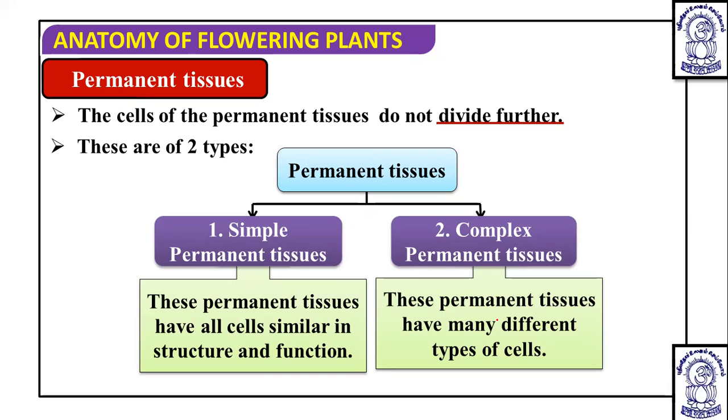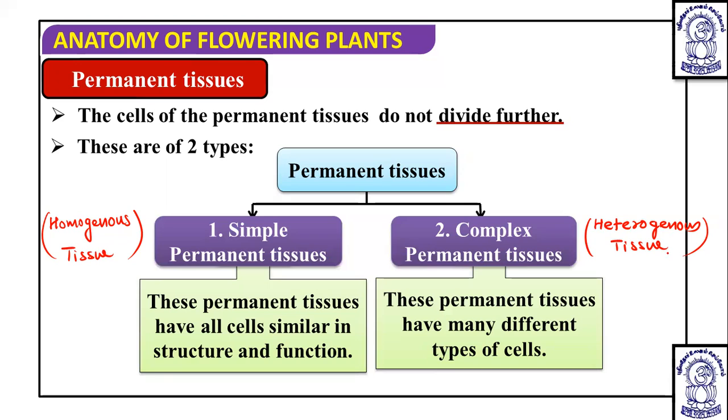Because simple permanent tissue is made up of one type of cells, it is also known as homogeneous tissue. And complex tissue is made up of different types of cells, so it is known as heterogeneous tissue.